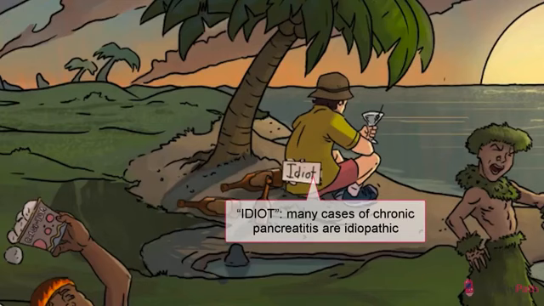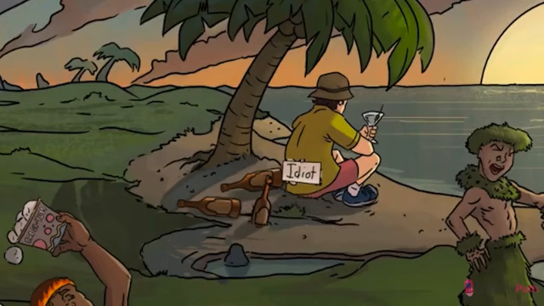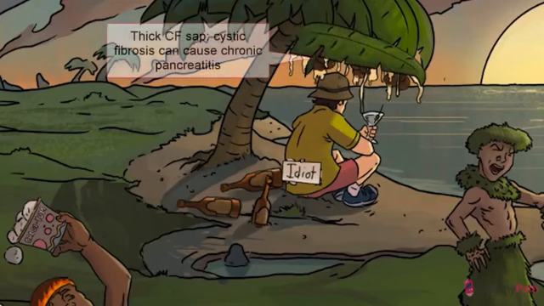Let that idiot sign on his back remind you that many cases of chronic pancreatitis are, in fact, idiopathic. In other words, we have no idea what's causing it. Another important cause of chronic pancreatitis to know is cystic fibrosis. In CF, thickened pancreatic secretions, similar to those of chronic alcoholism, cause obstruction, inflammation, and eventually lead to chronic pancreatitis. Check out our CF video for everything you need to know about cystic fibrosis.